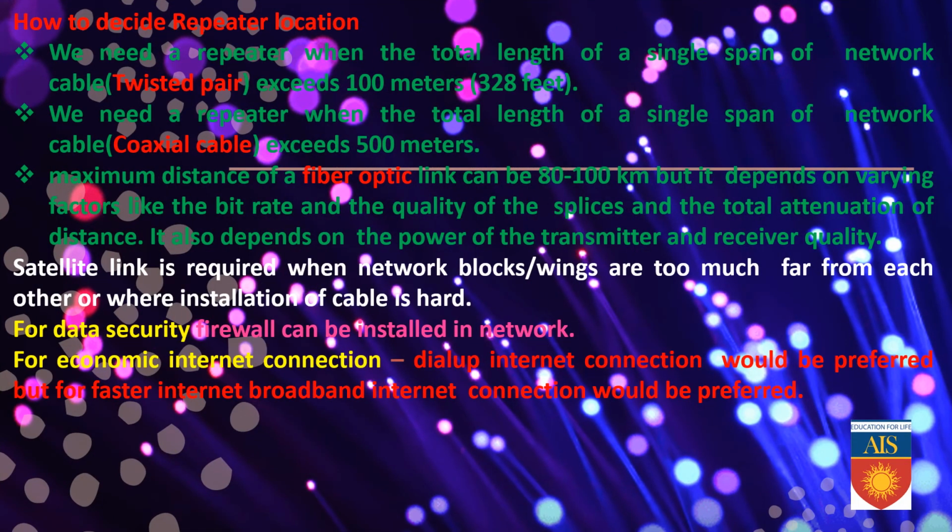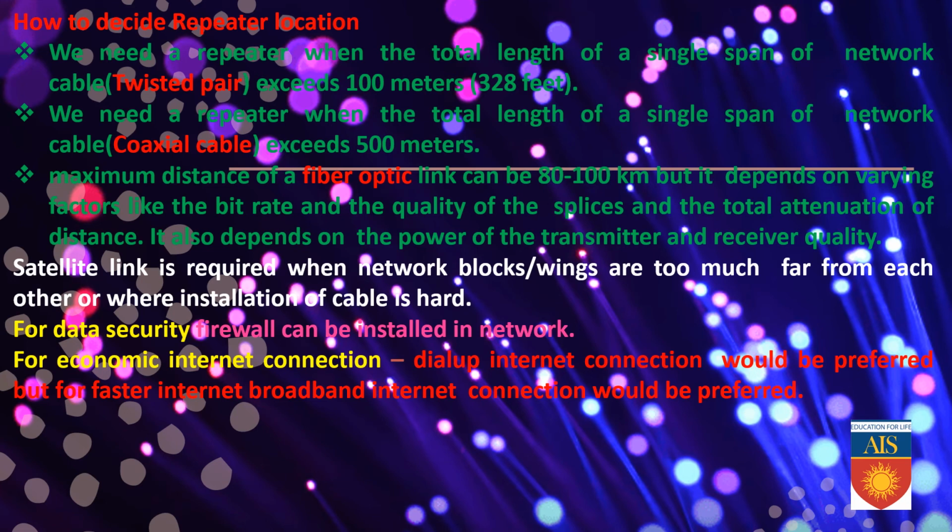Now the next option is how to decide repeater location. We need a repeater when the total length of a single span of network cable exceeds 100 meter, that means twisted pair. We need a repeater when the total length of a single span of network cable exceeds 500 meter, that time we can use coaxial cable. Maximum distance of a fiber optic link can be 80 to 100 kilometer, but it depends on varying factors like the bit rate, the quality of the splices, and the total attenuation of distance. It also depends on the power of the transmitter and receiver quality.